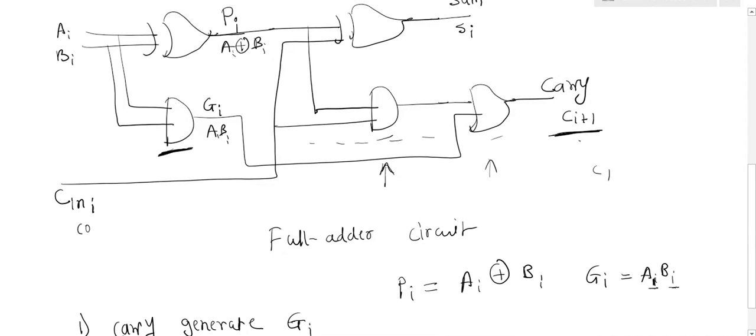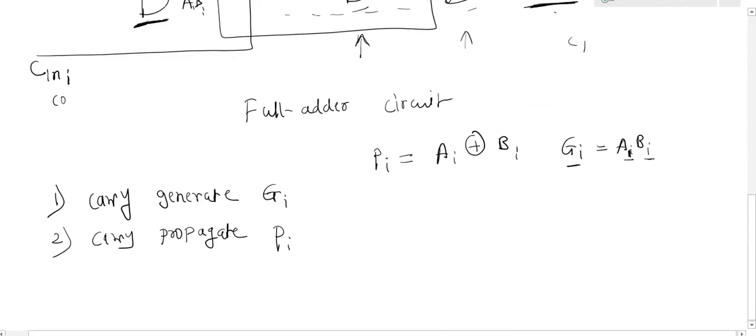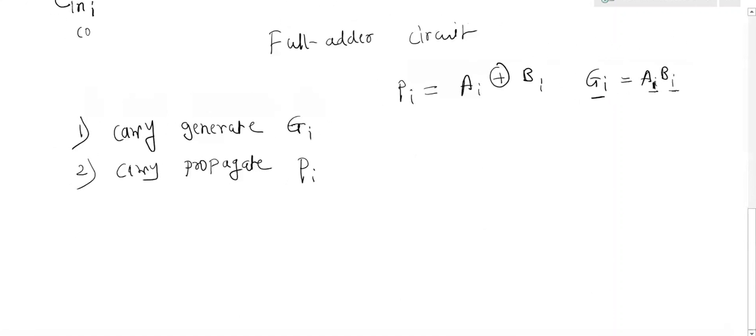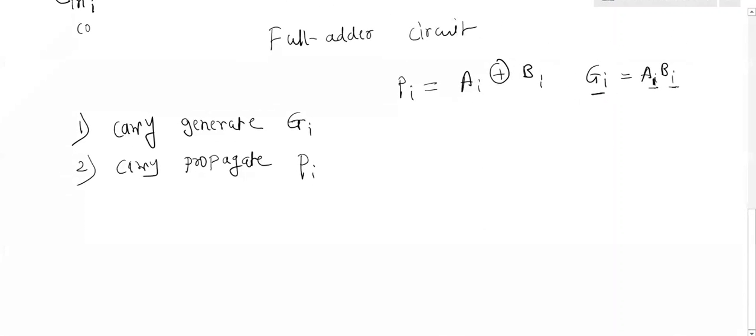Now the carry propagation function P is equal to A XOR B, and the carry generation function G is equal to AB. Now, the sum and outputs: how can I show them?